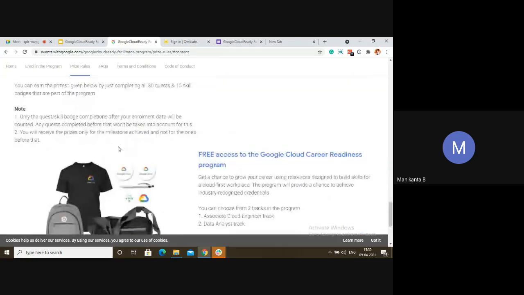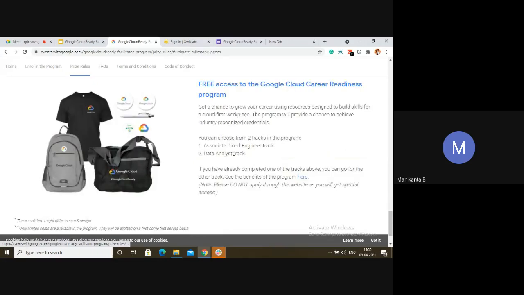Because along with the swags, you will be given free access to the Google Cloud Career Readiness Program. Google has two tracks, a cloud engineering track and a data analyst track, and those completing this program successfully will be invited for free. They will give you 4 months of time.